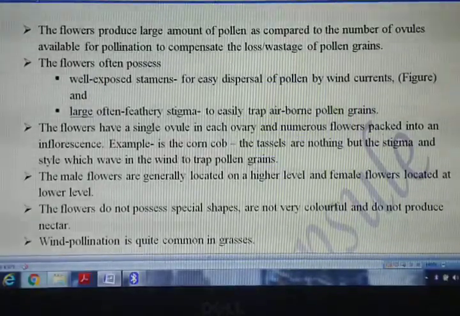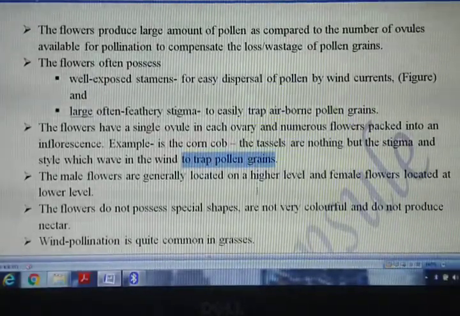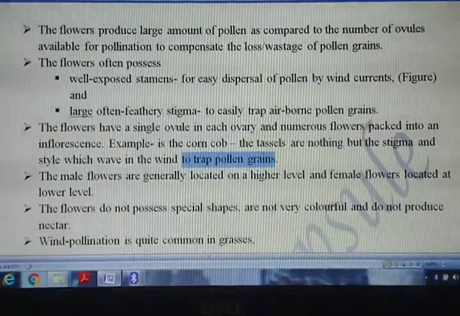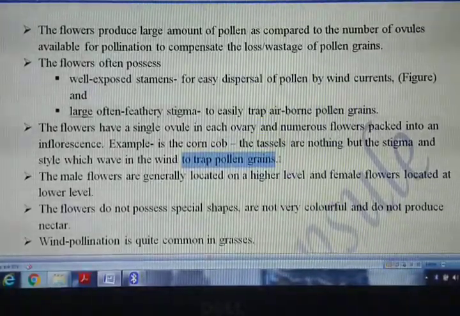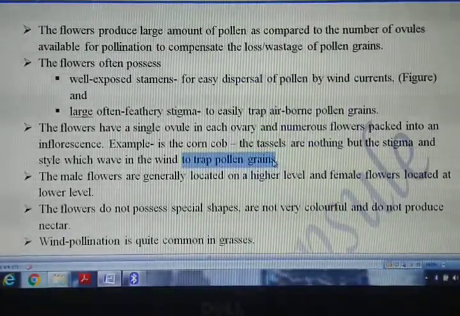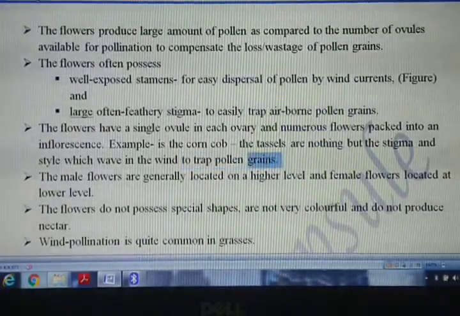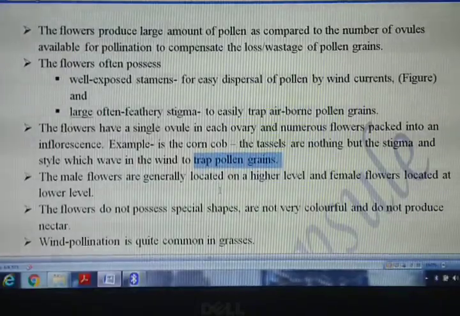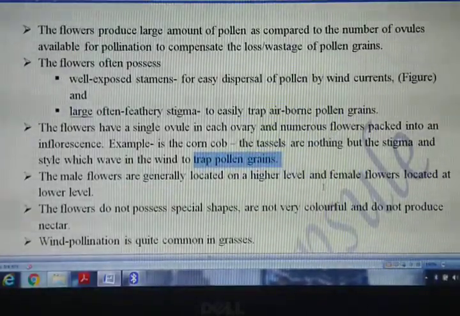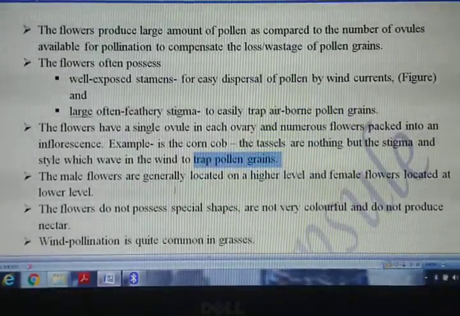Waving in the wind for what? To trap the pollen grains which are suspended in the air. And basically here in case of maize, the male flowers are located on the top, that is on the higher level, and the female flowers are located at the lower level.